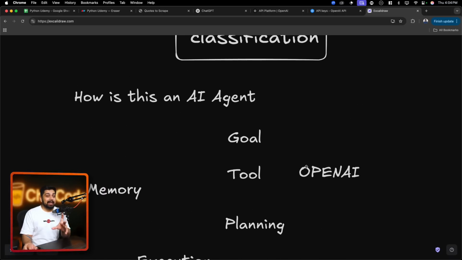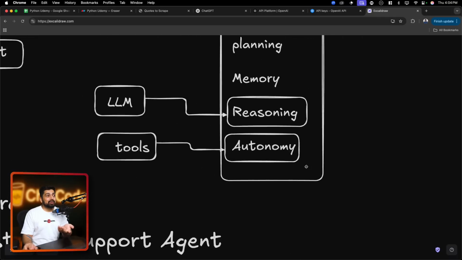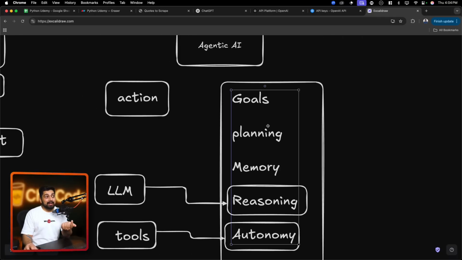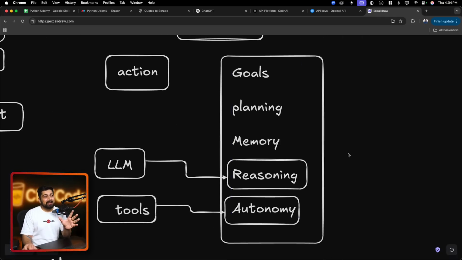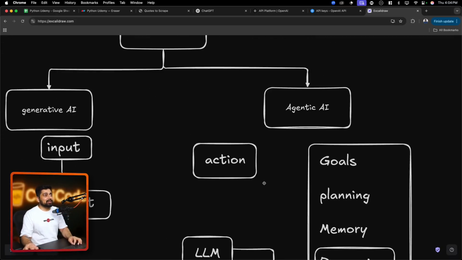But is it an AI agent in this condition? Yeah, it has a lot of things. As I mentioned, it doesn't need to have all of the things. It has a goal, it has planning, memory, we are debating on that, but it also has reasoning. It also has some level of autonomy. We are not interrupting that, saying hey, this task should go into high priority or this one should go in low priority. It's doing all on its own. And once we assign that, okay, if we have a high priority task, also notify the user on Slack, and we probably have an MCP of the Slack, or maybe we have written just the API calls. Yeah, that's it. You have the AI agent.